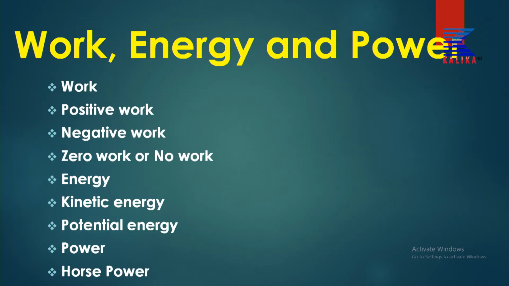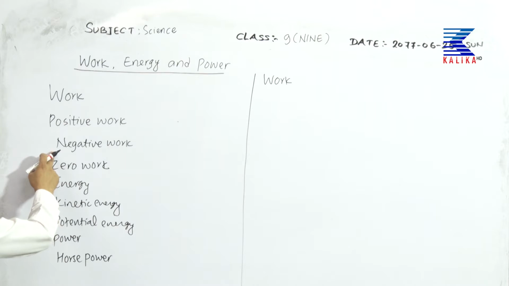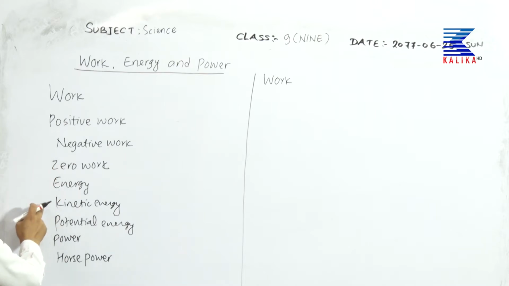Well, so let's have a look. The chapter this morning, grade 9, is work, energy, and power. So first of all, let's talk about some of the important terminologies used in this lesson. I've already written them on the board. Have a look at the board: work, positive work, negative work, zero work, energy, kinetic energy, potential energy, power, the horsepower.